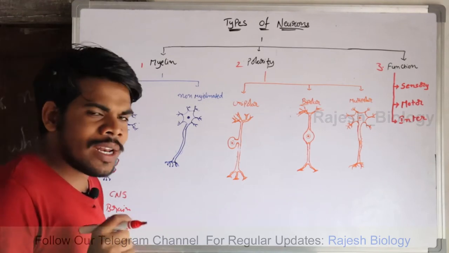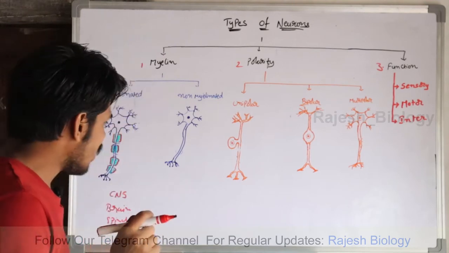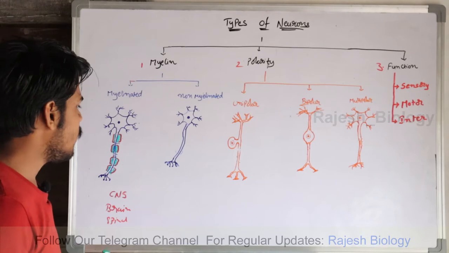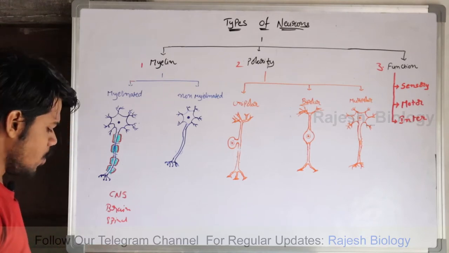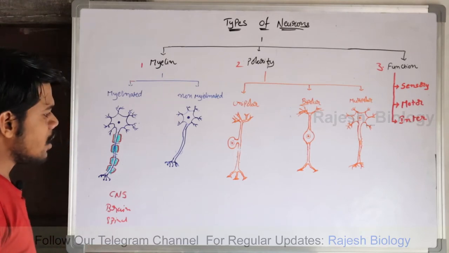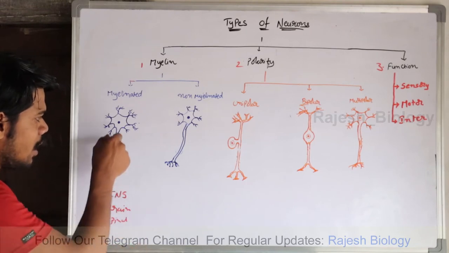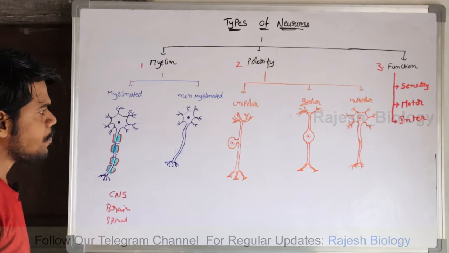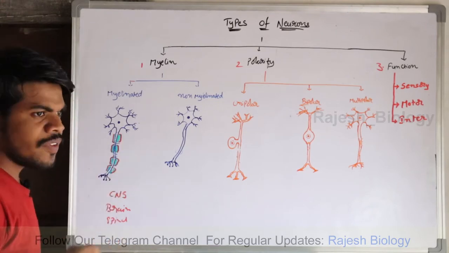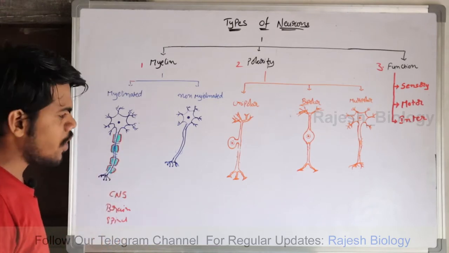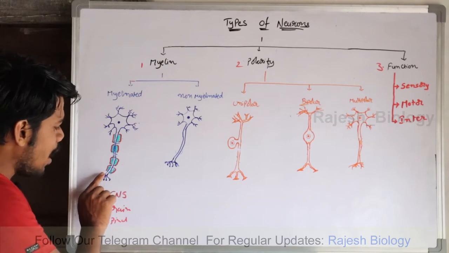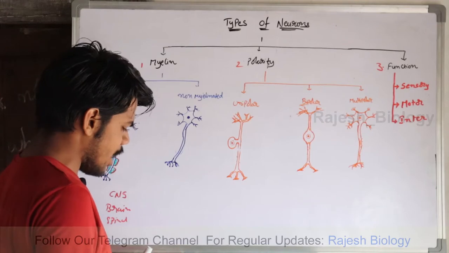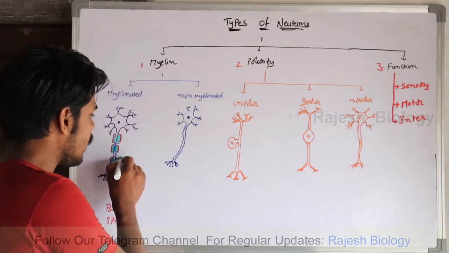The white color appearance is due to myelin, because myelin is nothing but a lipid. So due to the presence of myelinated neurons, the matter is white in color. Myelinated neurons are present in the white matter of the brain and spinal cord, and they help in fast conduction of nerve impulses. When compared with myelinated neurons, non-myelinated neurons have very slow conduction.